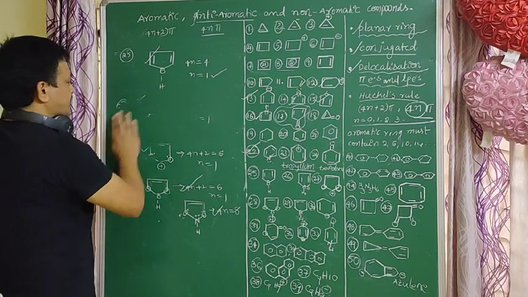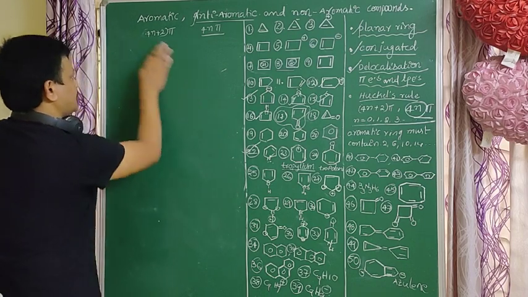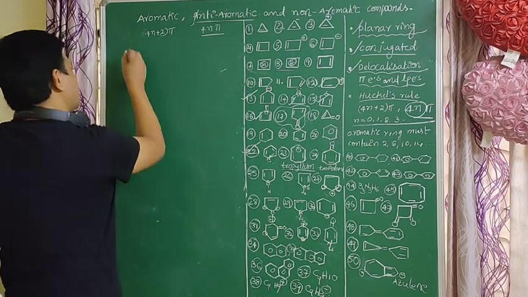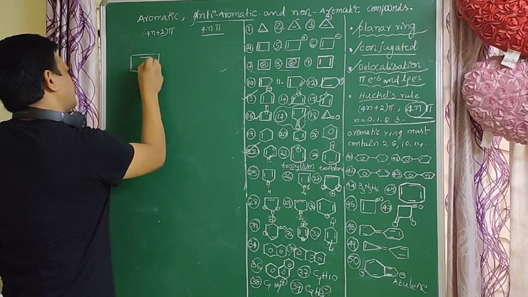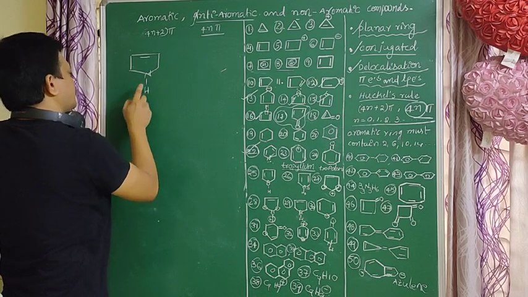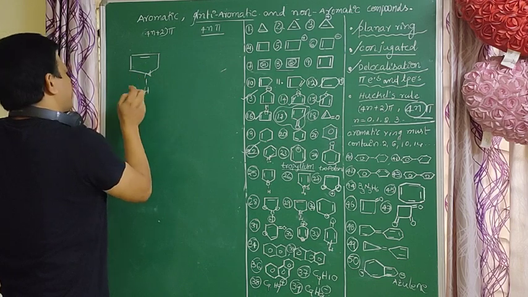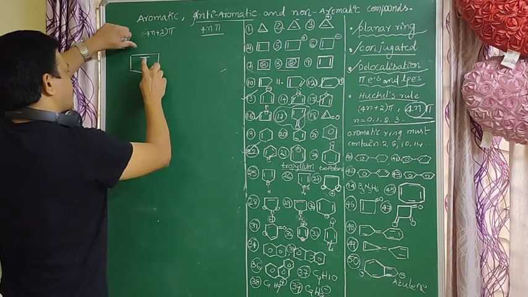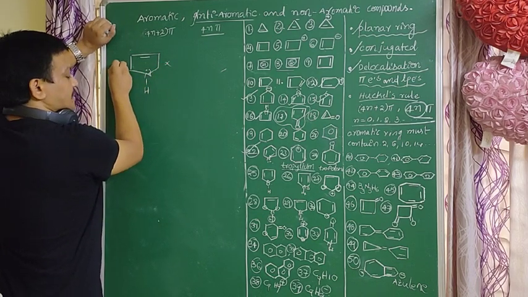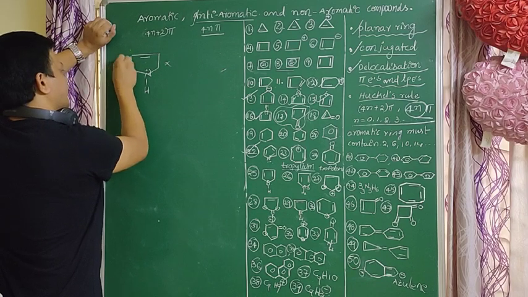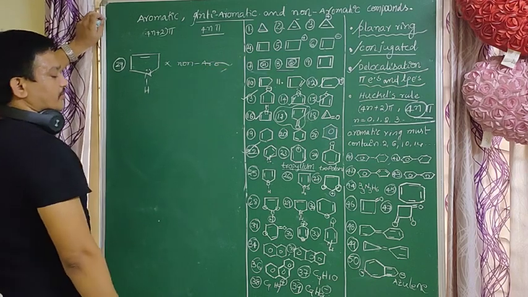So next, very very important example. Here nitrogen or phosphorus, arsenic or oxygen, whatever it may be, one lone pair is involved in conjugation. Here there is no conjugation, a double bond is there, so there is no conjugation. It is a non-aromatic compound.